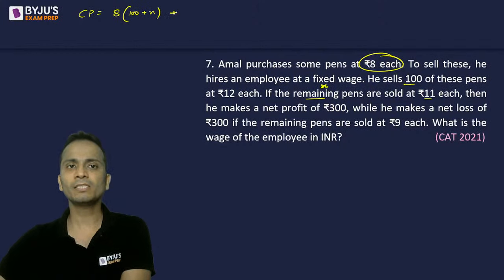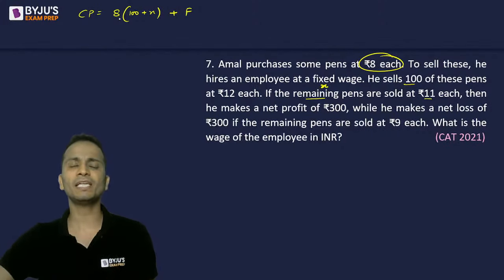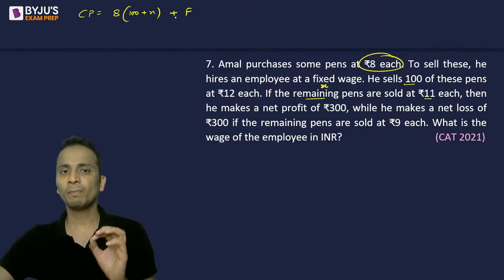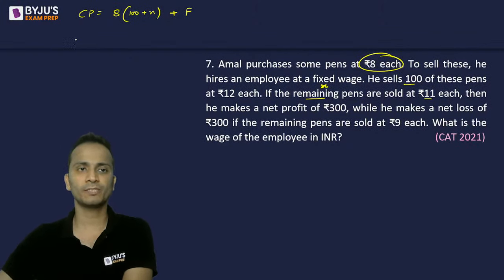Okay, plus the fixed wage of every employee of this employee. To sell these, he hires an employee at a fixed wage. So total cost price will be 8 times 100 plus X, that is the costing of the pens, plus the fixed wage of the employee. So this is the total cost price.